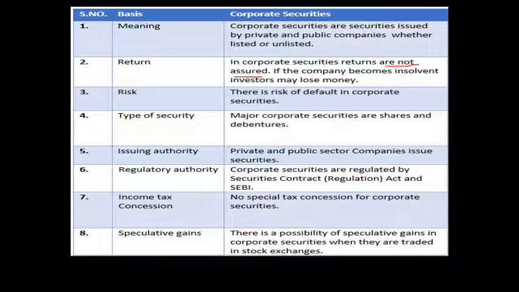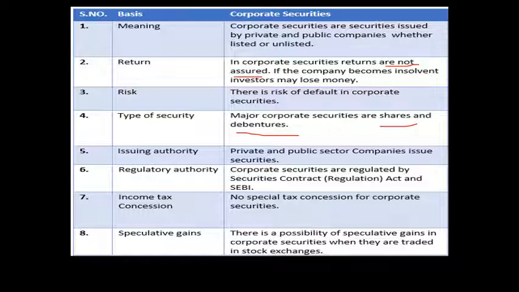Mainly we categorize it as shares and debentures. The two major divisions of corporate securities are shares and debentures. And the issuing authorities, as I already told, are MNCs, private as well as public sector companies, either listed or unlisted.